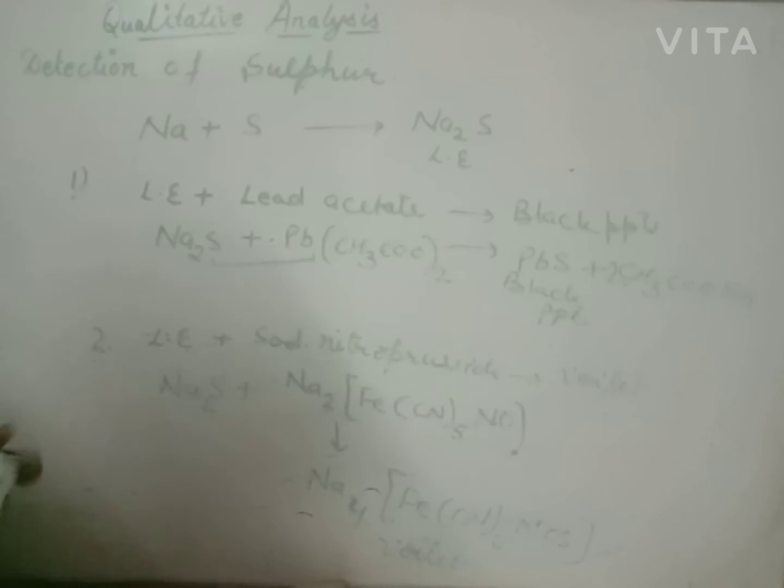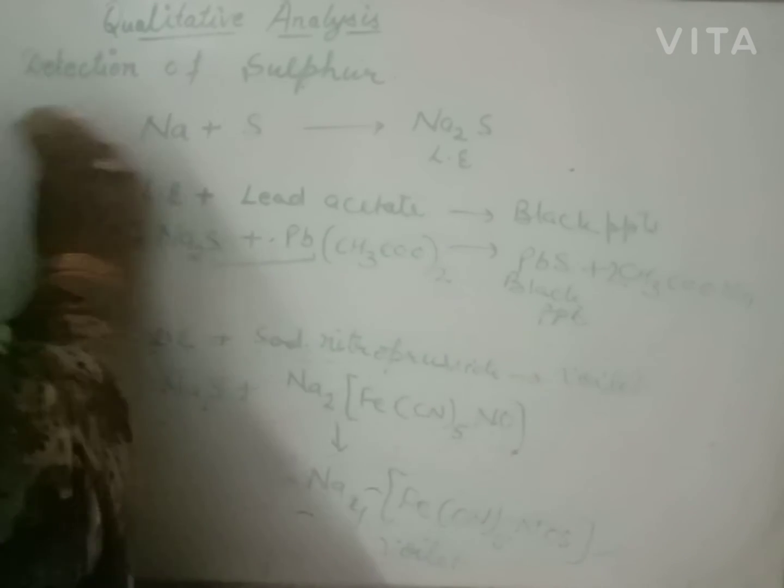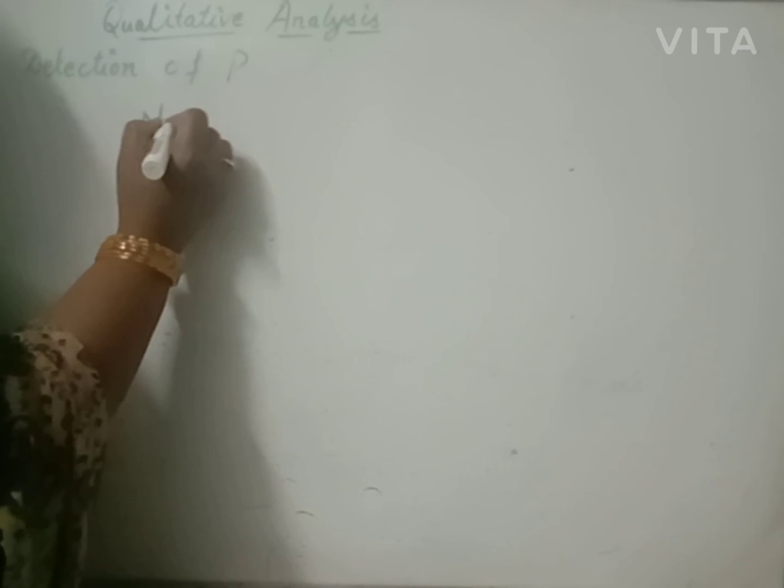compound contains sulfur. Now for the detection of phosphorus, if a phosphate group or phosphorus is present in the given organic compound, how will you identify it? Beta, there is no Lassaigne's extract. We will detect it this way: the given organic compound is treated with sodium peroxide.